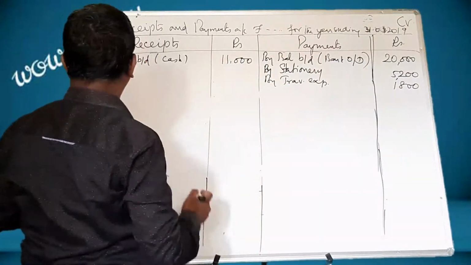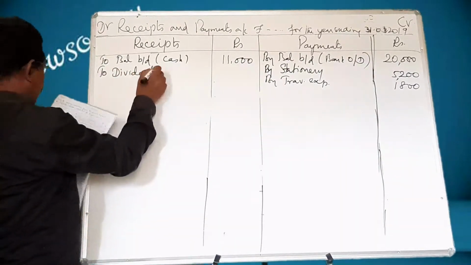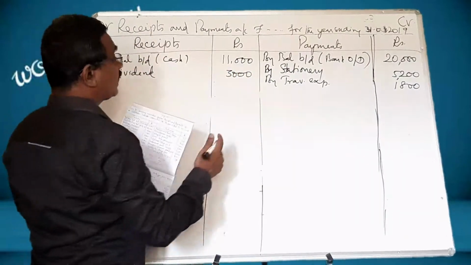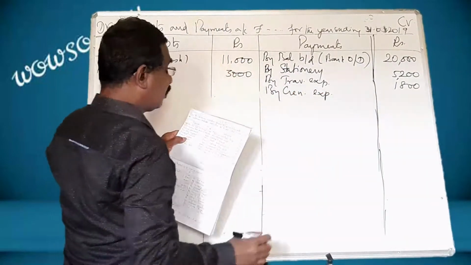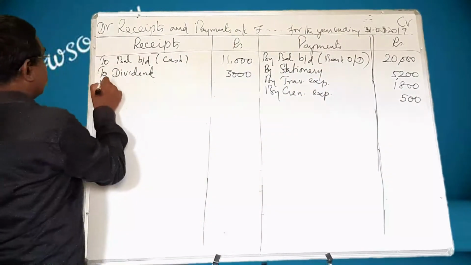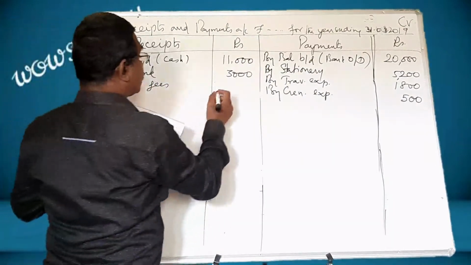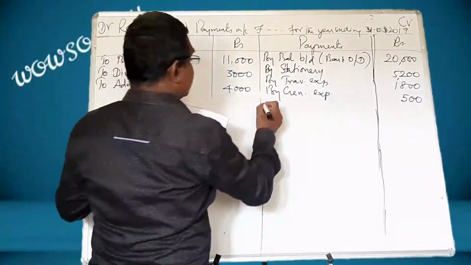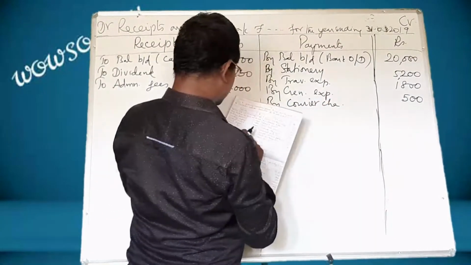Next, dividend received, an income. So it should be brought here. Dividend. What is that amount? 3,000. Next, general expenses, a payment: by general expenses. What is that amount? 500. Next one, admission fees, an income: to admission fees. What is that amount? 4,000. Next, courier charges. What is that amount? 2,000.